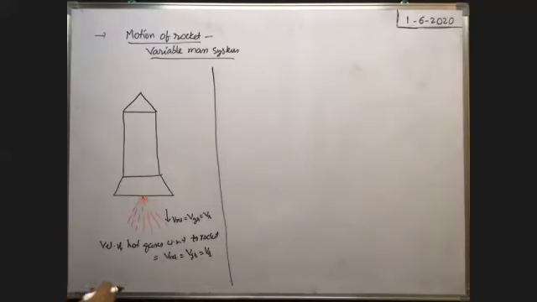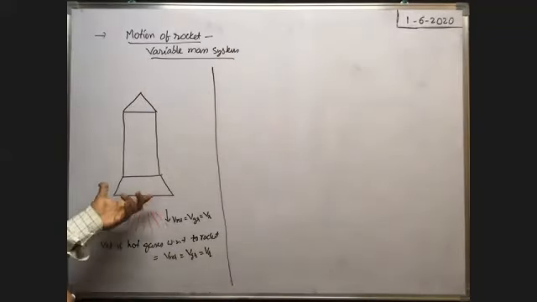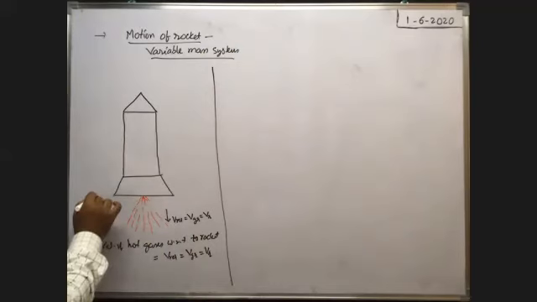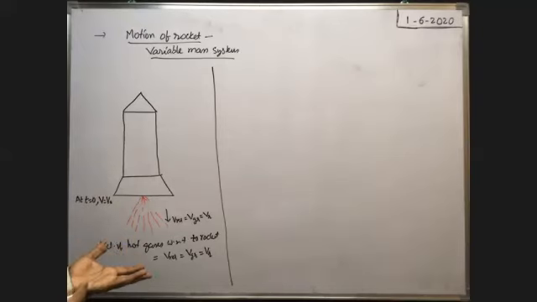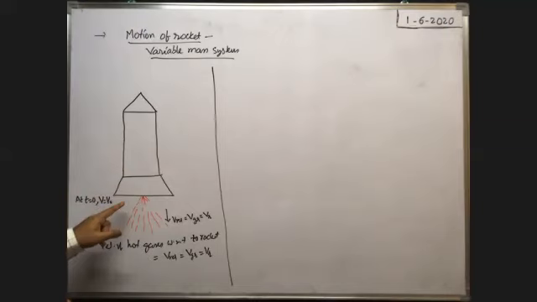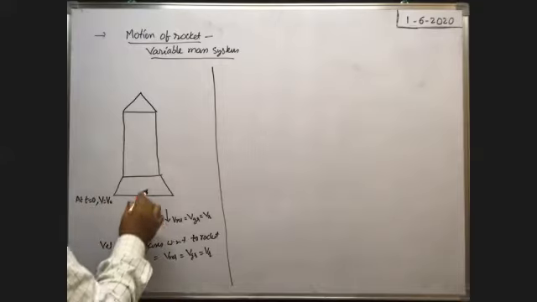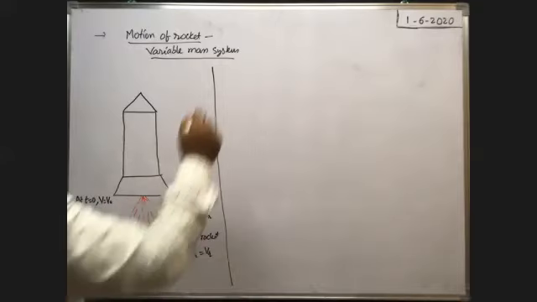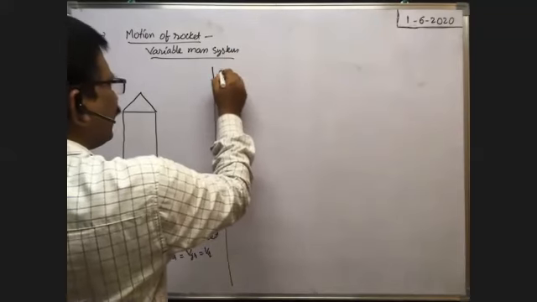Suppose at any instant of time, whenever the hot gases come out, at t equal to 0, the velocity of the rocket is, say, V0. Of course, it may be at rest also. If it starts from rest, you put V0 equal to 0. In general, I am telling. So the velocity of the rocket at t equal to 0, or initially, is V0.